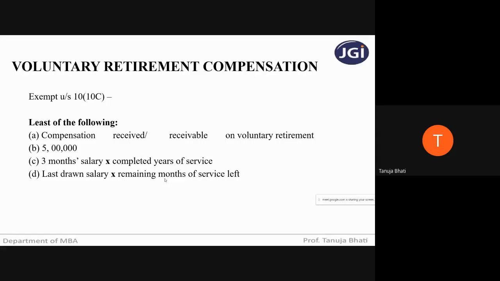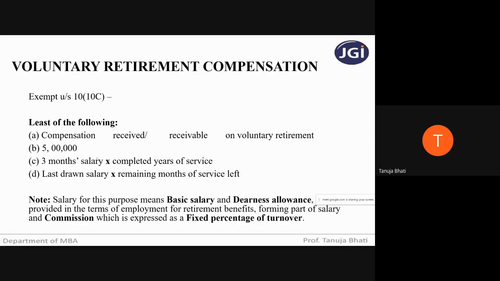And the remaining amount will be taxable. So when I say salary, what is the meaning of salary for the purpose of voluntary retirement compensation? Salary for this purpose means basic salary, dearness allowance, and commission if it is a fixed percentage of turnover. Dearness allowance counts only if it is provided in terms of employment for retirement benefits. So this is just a revision.